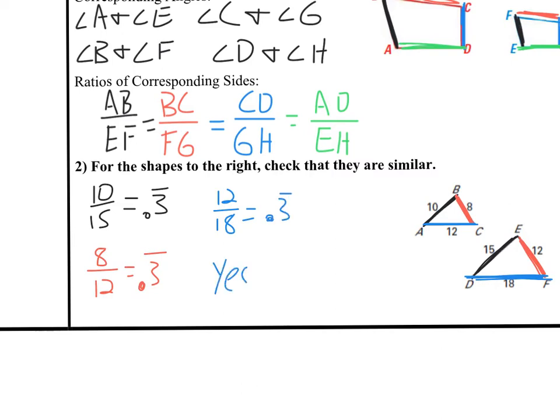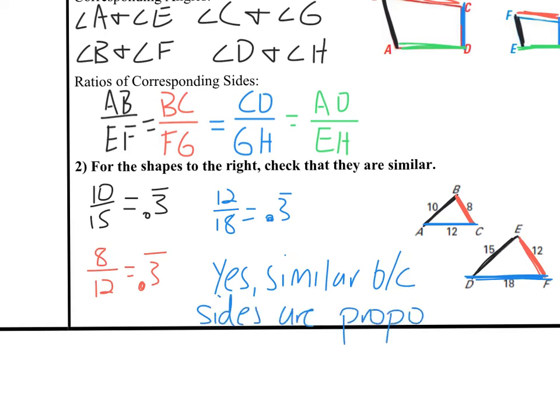So we could say, yes, they are similar because side lengths are proportional. When we made fractions with their sides, they all made the same number, 0.3 repeating. That number doesn't really matter what number it makes as long as it matches every time.